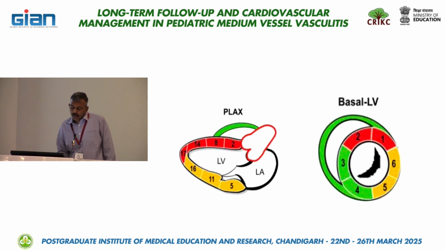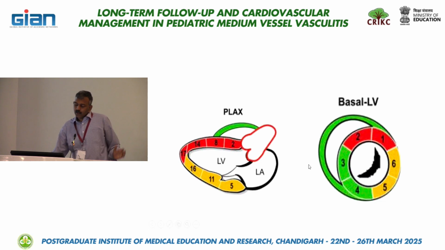So most of the time we try to get an apical 3-chamber view for the LV global longitudinal strain, and in cases where it is not easily possible in certain children, we may opt for the parasternal long axis view, which is an equivalent of the A3C. So the entire posterior wall is supplied by the LCX, and the interventricular septum in this view is supplied by the LAD, and the RV obviously is supplied by the RCA.